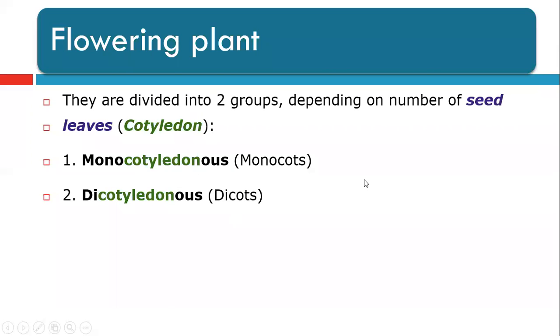So we are dividing the flowering plants into monocotyledons. They have only one cotyledon. What are the cotyledons? They are the seed leaf. This is a small leaf present inside the seed from which the embryo takes nutrition and starts to grow when circumstances allow. So this is the cotyledon. Some flowering plants have one cotyledon only. They are called mono, it means one cotyledon, monocots. Or dicotyledon, it has two cotyledons. They are called dicots.